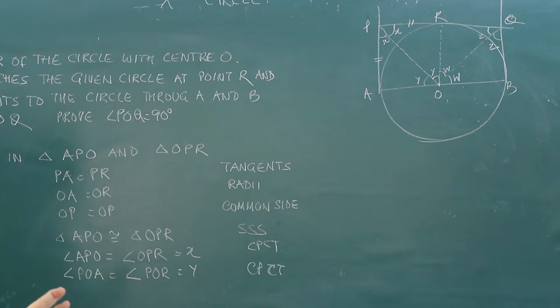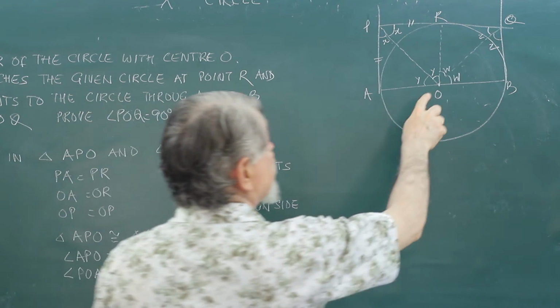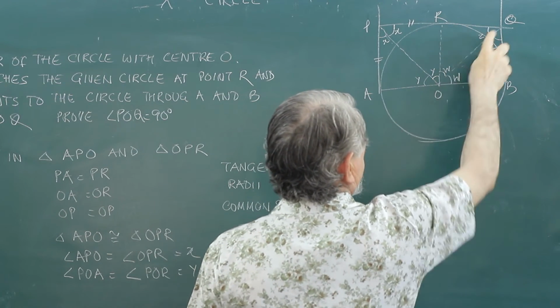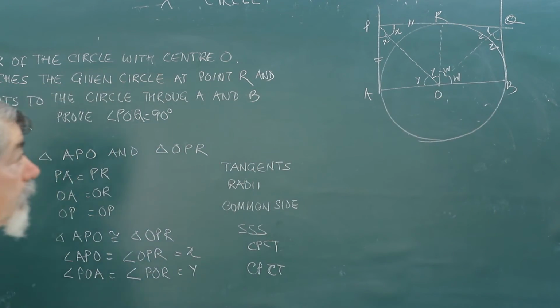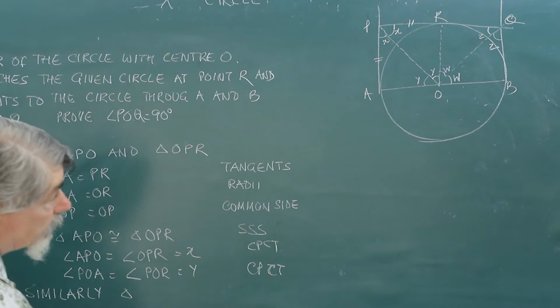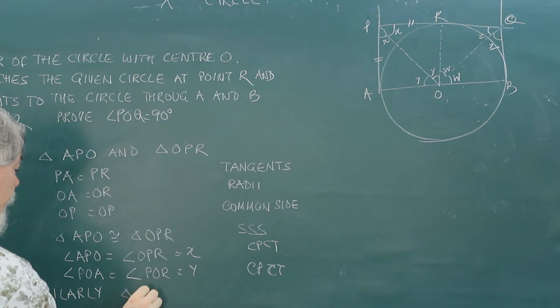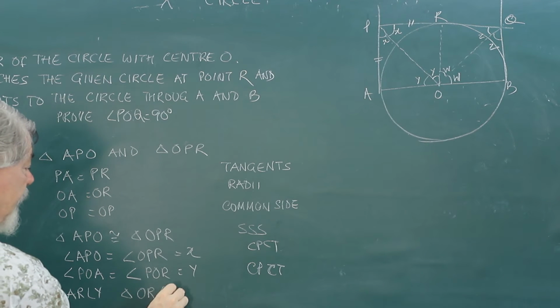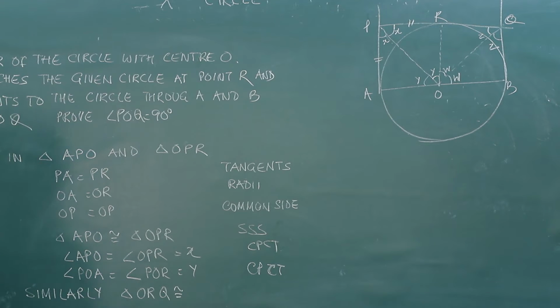Now, we have taken these two triangles and proved them to be congruent. Similarly, I can prove triangle OQR and triangle OQB to be congruent. I am not proving them, I will just write similarly. Triangle ORQ will be congruent to triangle OBQ with exactly the same logic.